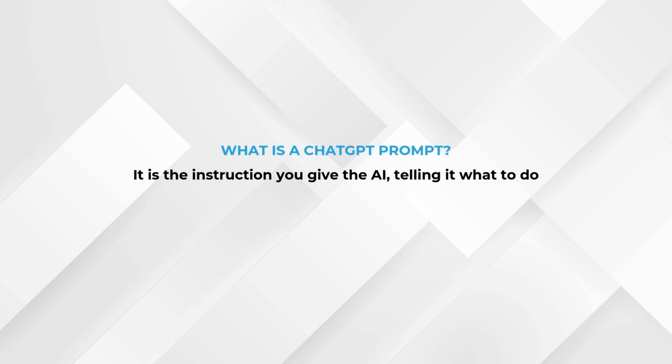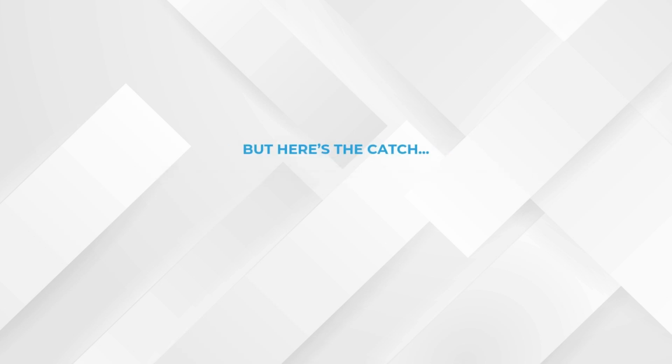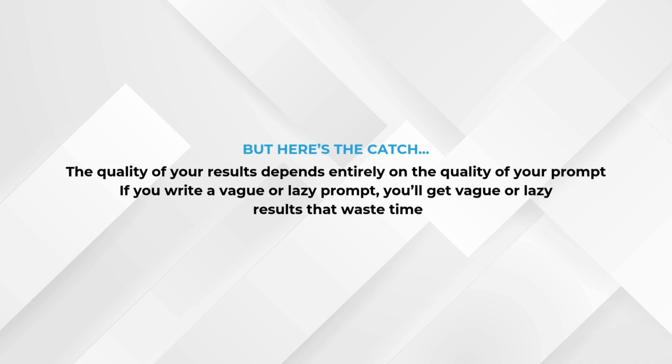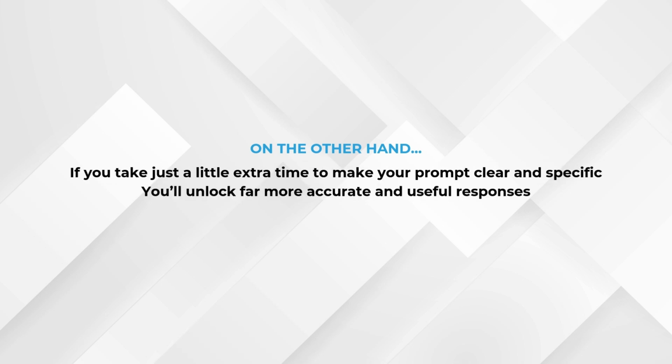Simply put, it's the instruction you give the AI telling it what to do. But here's the catch. The quality of your results depends entirely on the quality of your prompt. If you write a vague or lazy prompt, you'll get vague or lazy results. That wastes your time and leaves you frustrated. On the other hand, if you take just a little extra time to make your prompt clear and specific, you'll unlock far more accurate and useful responses.